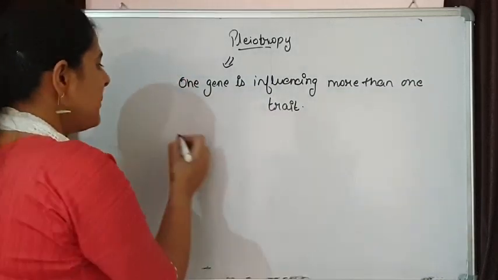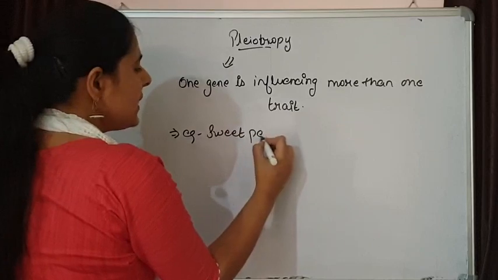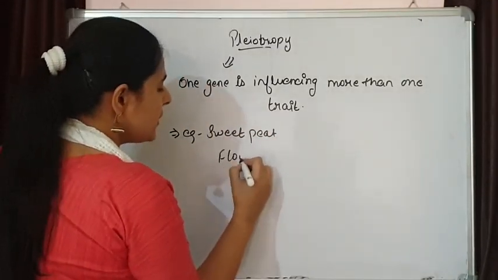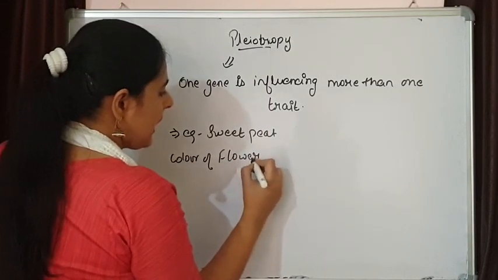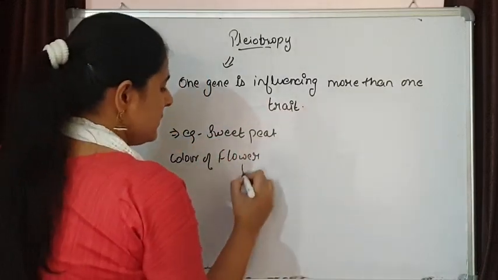We can see an example of sweet pea. In sweet pea, the gene that is responsible for the color of the flower is also influencing the color of the seed coat.